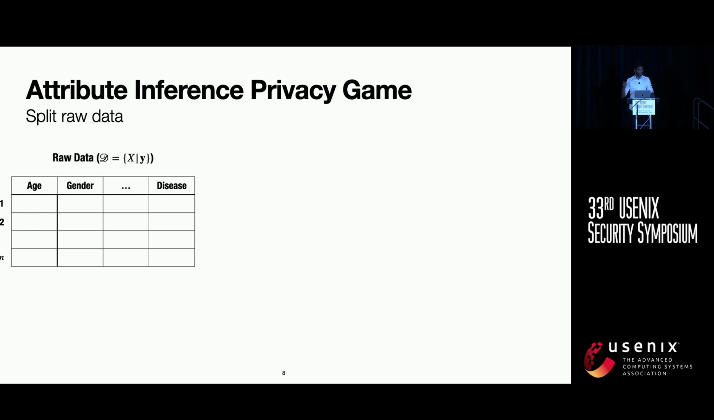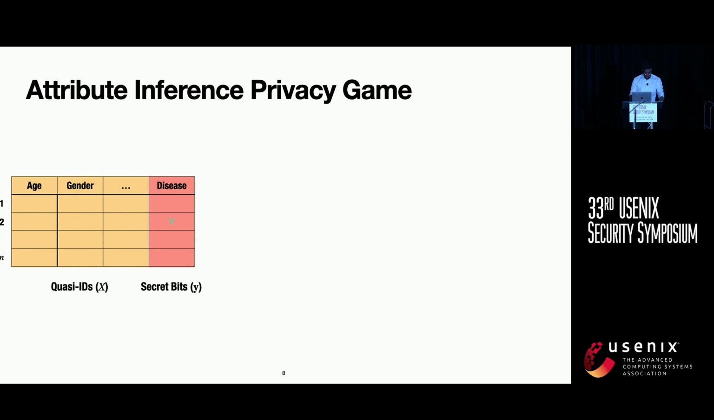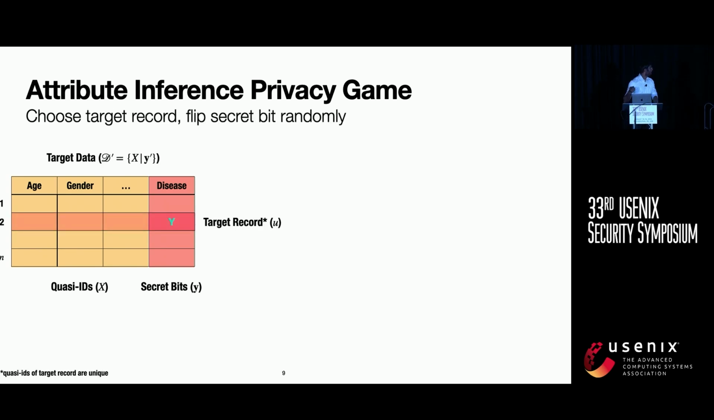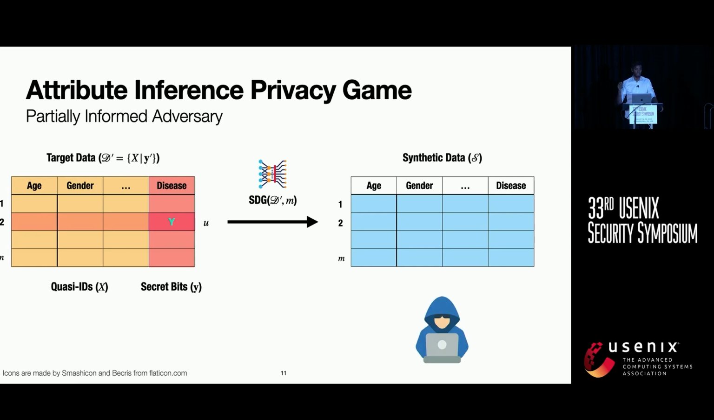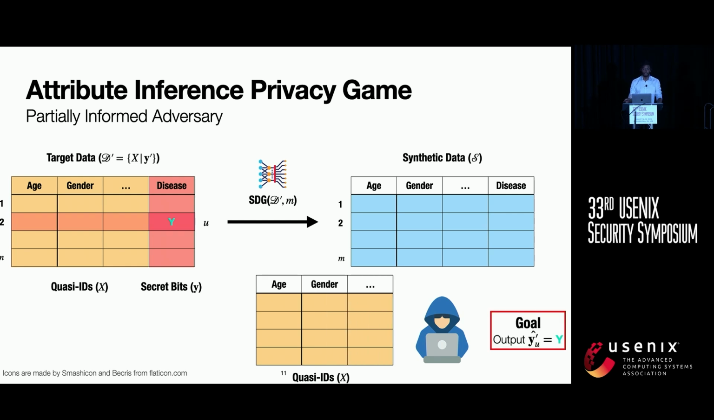In our setup, we follow anonymization techniques and how those techniques have been evaluated by previous work. We split our raw data into some public quasi-identifiers and the private secret bits. We then choose a random record and flip the secret bit, in this case disease, randomly for that specific record only. All other records remain untouched. Then some synthetic data algorithm is fed this target data, and in our work, we consider a partially informed adversary. The adversary, in our case, is not only given access to the synthetic data, but also the quasi-IDs or the public information of the raw data.